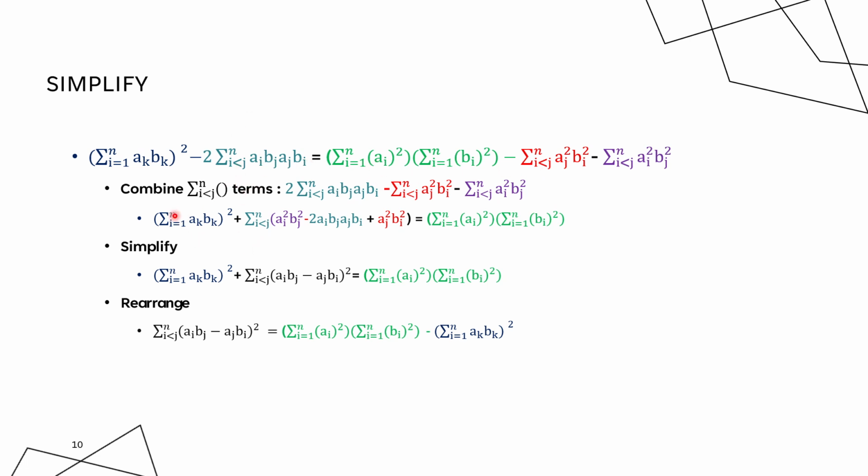So we're going to take the sum of all numbers where i is less than j terms, this and this, and we're going to combine them, and we get this. And this could be factored. This is factored into (ai bj minus aj bi) squared, which is actually Lagrange's identity. So we rearrange, and this is the original identity that we had to prove. So it's proven. At least I think.